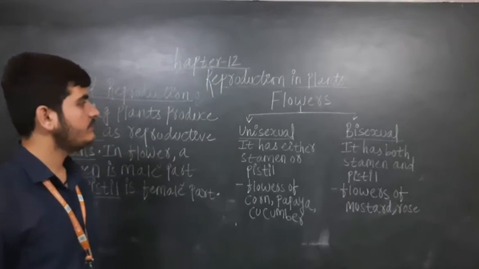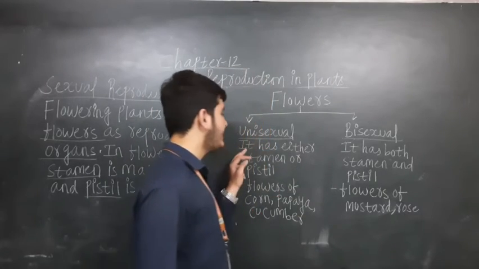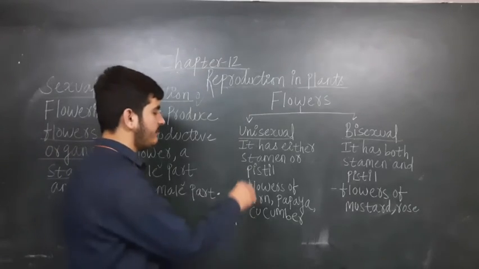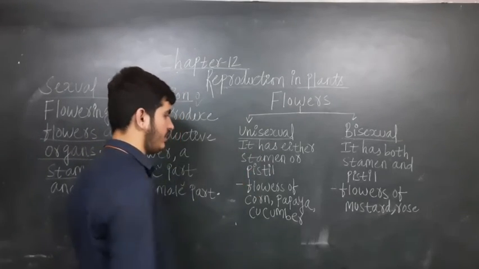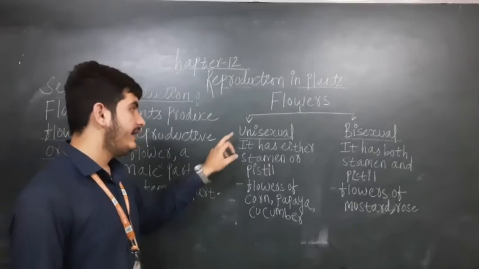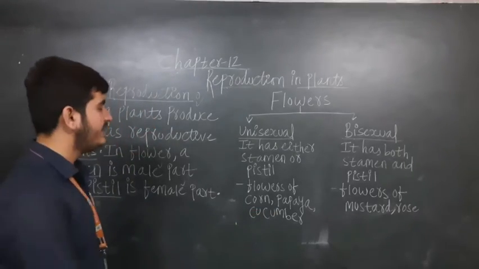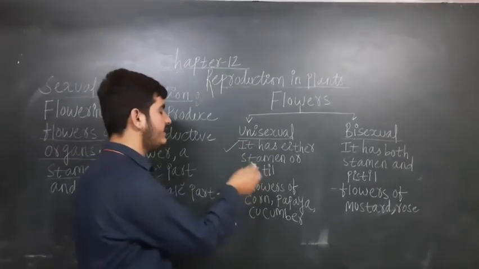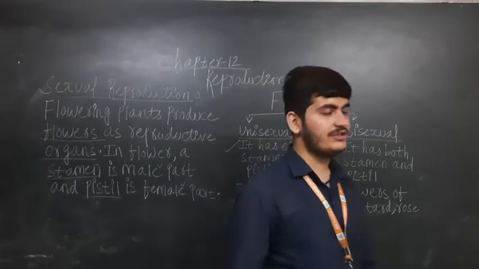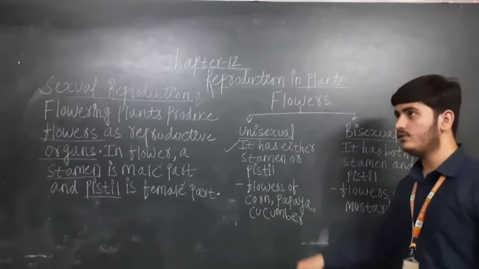Let's see. In flowers also there are 2 types, unisexual and bisexual. In a unisexual flower it means it has either a stamen or a pistil. Means here there will be a male part, or here there will be a female part. We can see this in the flowers of corn, papaya and cucumber. In these either stamen will be present or pistil will be present.